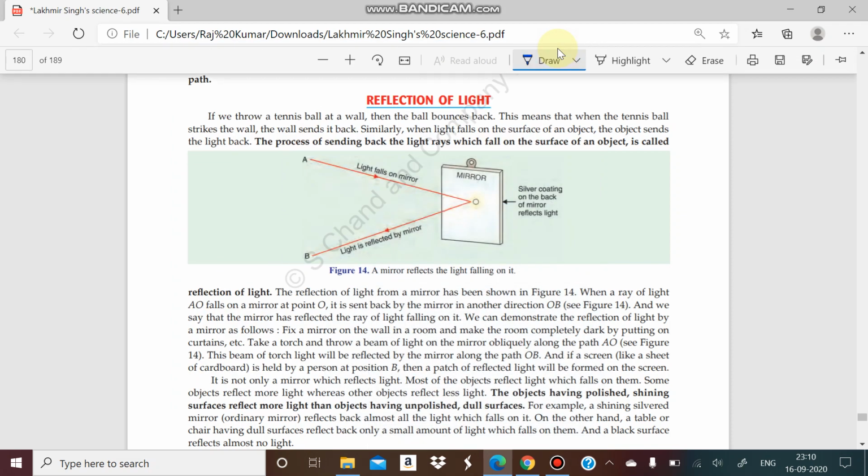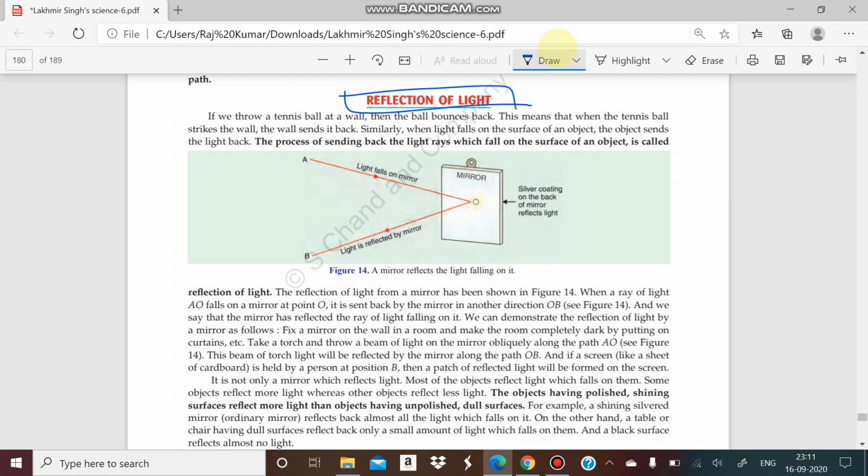Hello students, we are discussing chapter number 11 of class 6. In the last class we had discussed the shadow, how it is formed and what conditions are necessary for a shadow. But in today's class we will discuss the reflection of light. That is our third topic of the chapter, because the chapter name is Light, Shadows and Reflections. So here we will discuss the reflection of light and what it means.